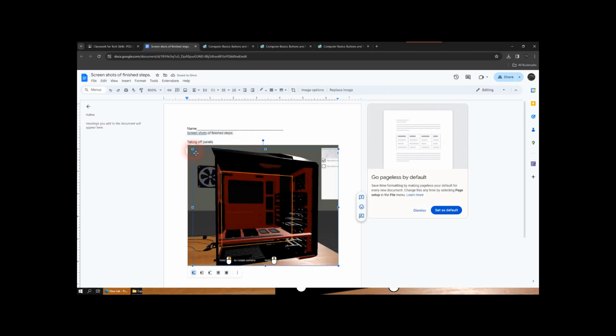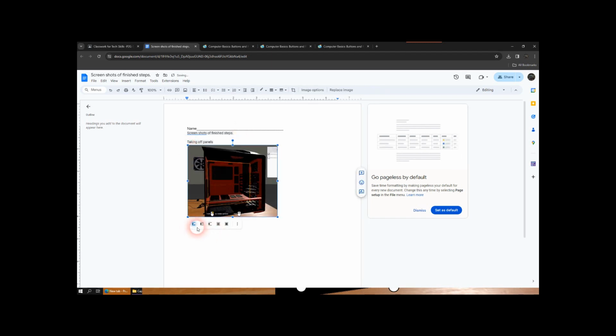You don't have to make it that big. You can do like that. And then just work your way down. I don't know how many steps there are. I think there's, I don't know, 12 or something like that. And you put your name here, and you're going to pass in this Google Doc as your proof that you put together the virtual computer.